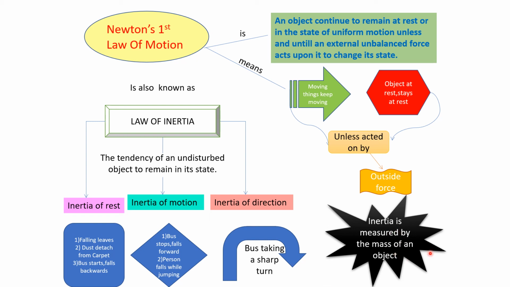Now, this is very important: inertia is measured by the mass of an object. What does this mean? If a body has small mass, then the inertia would be less. If the body has huge mass, if it is heavy, inertia would be more. Like if there is a box which is empty and you have to move it, it would be easy for you to move it. But if there is a box which is fully loaded with books, it would be difficult for you to move it, right? That means if the box has a greater mass when it is fully loaded with books, it would want to remain in that state. It was opposing. You'll have to apply more force to change its state.